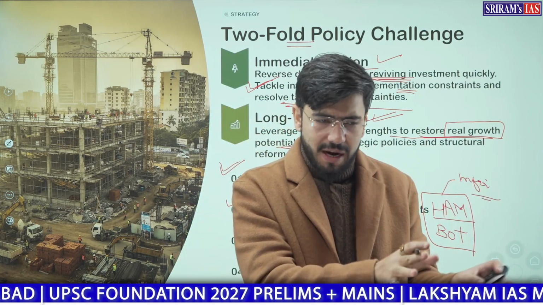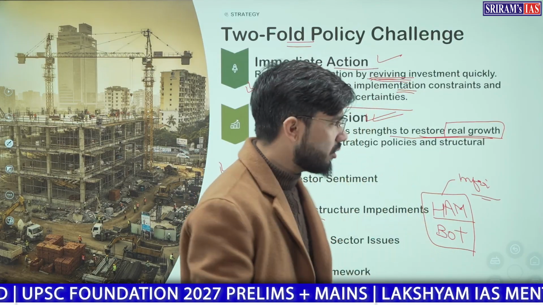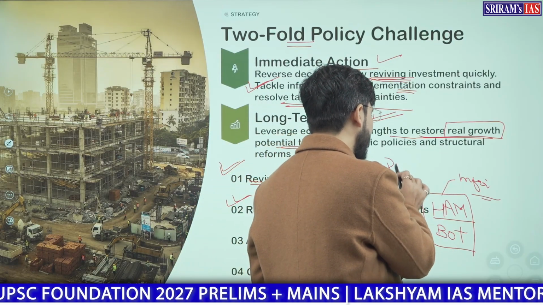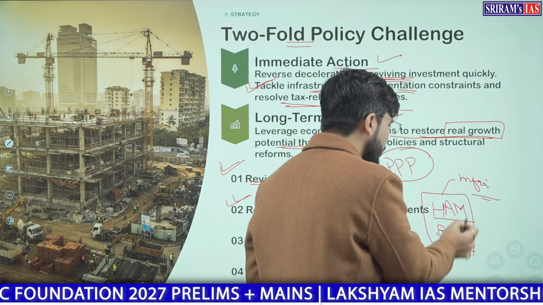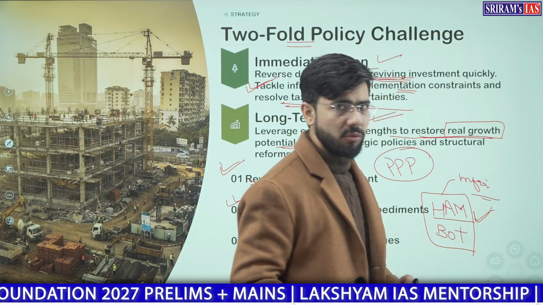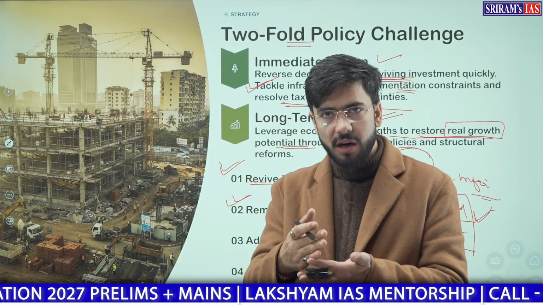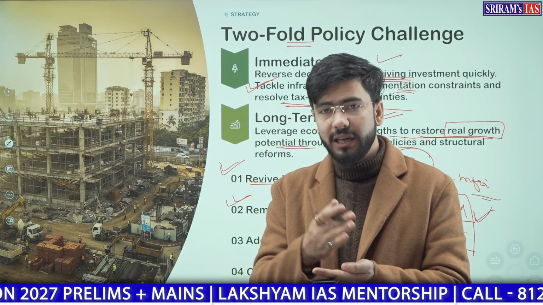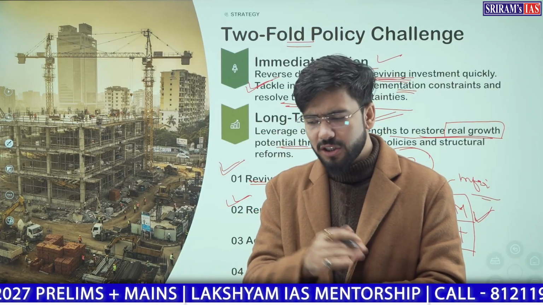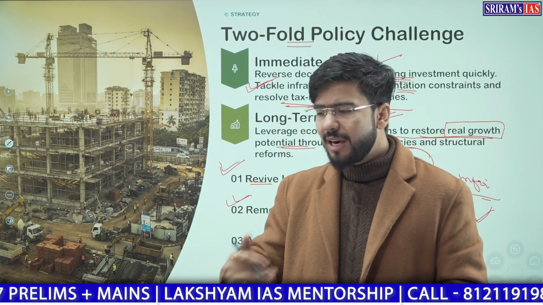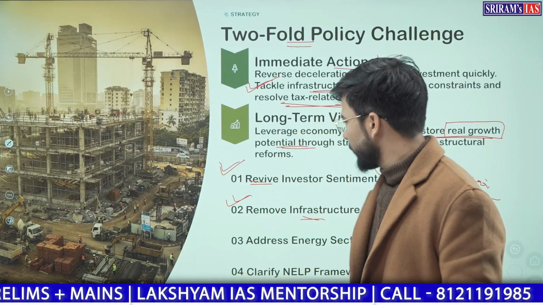Or the private players should be brought in through public-private partnership or through the hybrid annuity model. The government and the private players should collaborate and cooperate, be in a partnership to develop the infrastructure so that it gets faster.